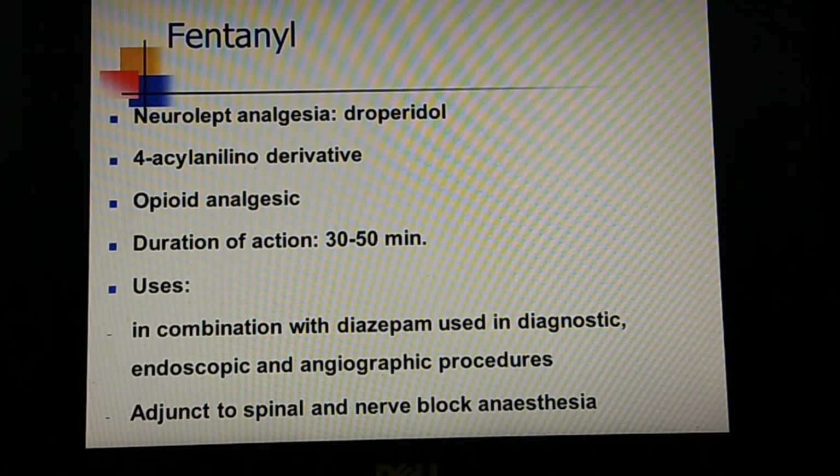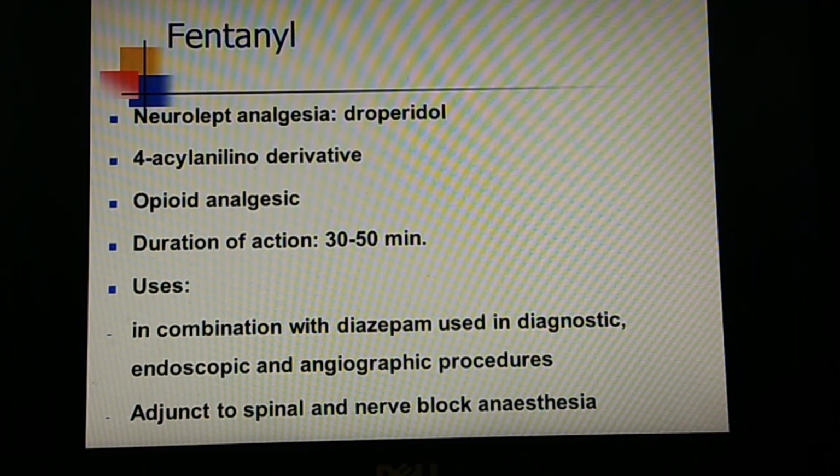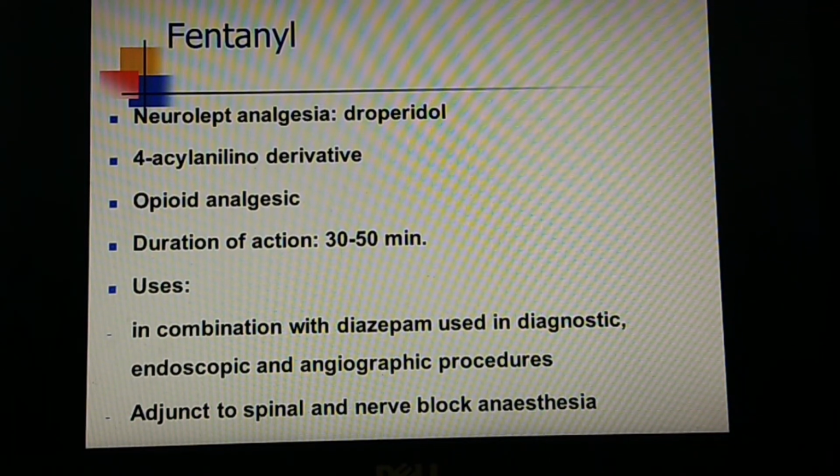And coming to one more important drug called fentanyl, which you can also study with general anesthesia, as an infusion anesthesia. This fentanyl, which is a neuroleptic analgesic, comes under the synthetic drugs, which we usually synthesize in the laboratory. It is commonly combined with droperidol, and it is a 4-anilino derivative, and it is an opioid analgesic with a very short duration of action, compared with the natural as well as the semi-synthetic drugs.